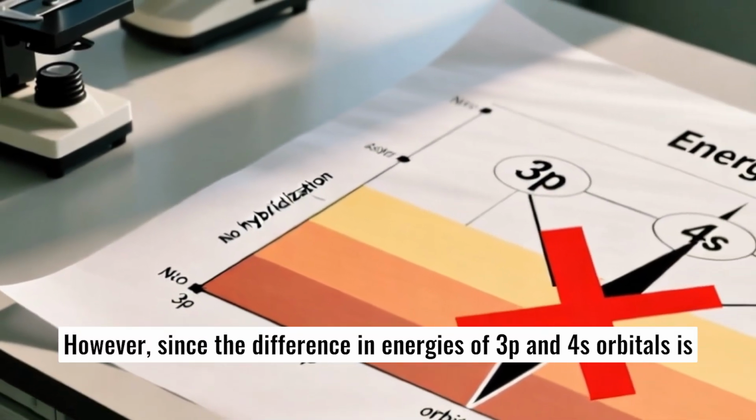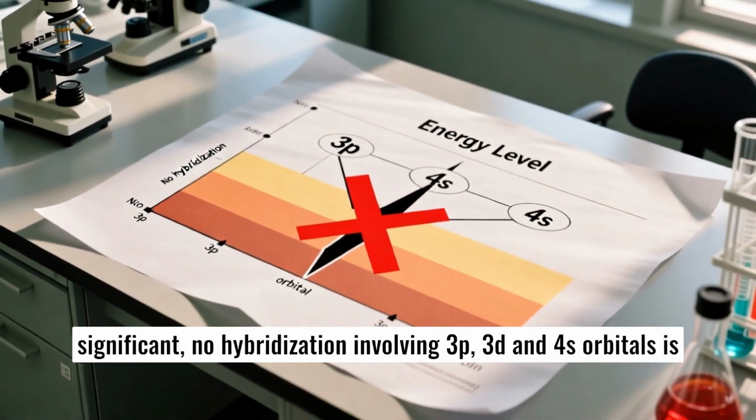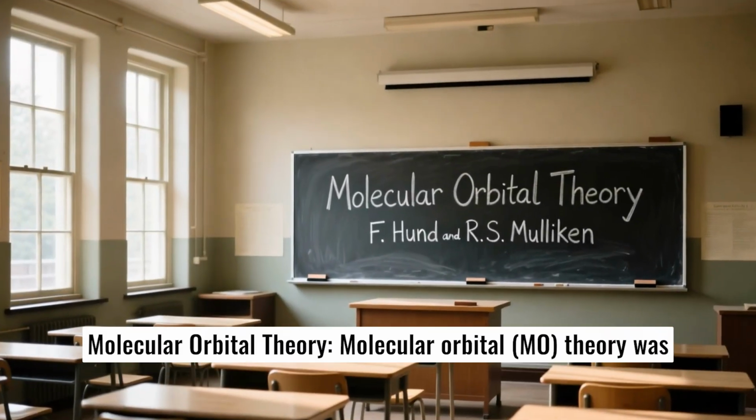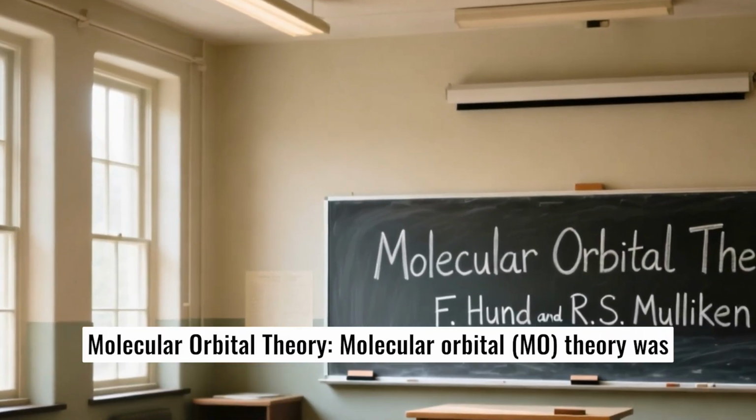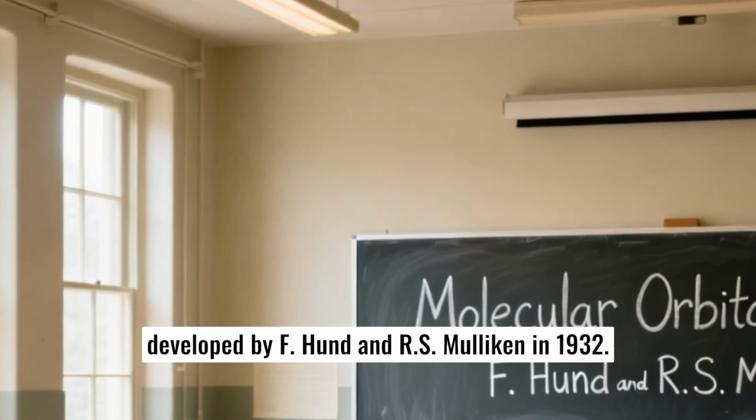However, since the difference in energies of 3p and 4s orbitals is significant, no hybridization involving 3p, 3d, and 4s orbitals is possible. Molecular orbital theory. Molecular orbital (MO) theory was developed by F. Hund and R.S. Mulliken in 1932.